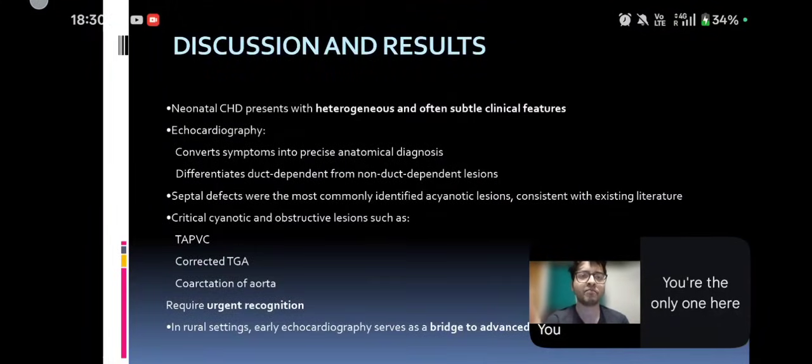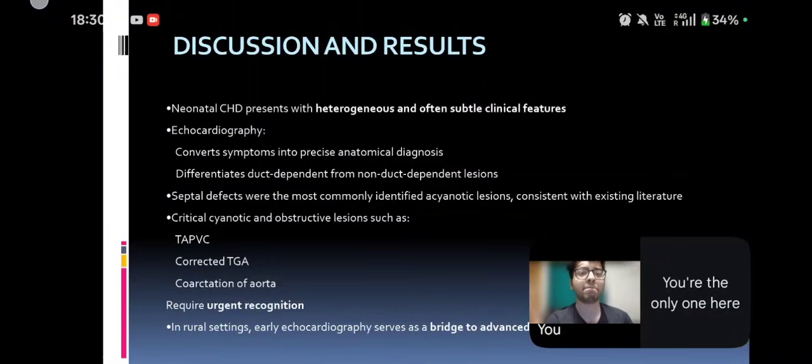Congenital heart disease shows heterogeneous and often subtle clinical features, and echocardiography converts the symptoms into a precise anatomical diagnosis. The critical cyanotic and obstructive lesions were TAPVC, corrected TGA, and coarctation of aorta.